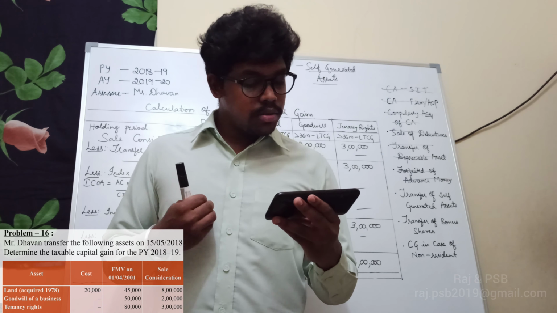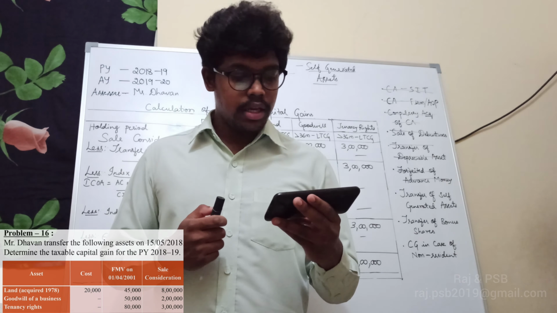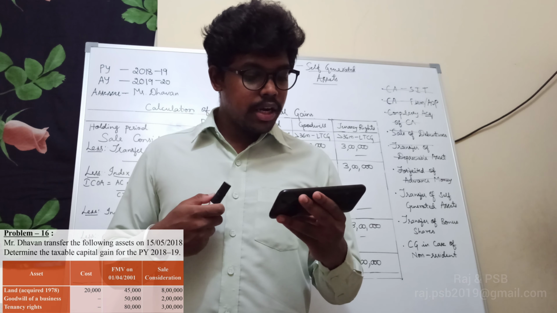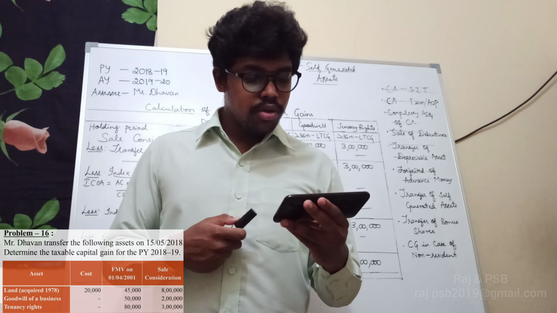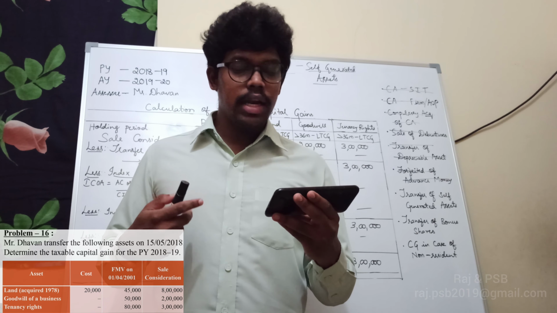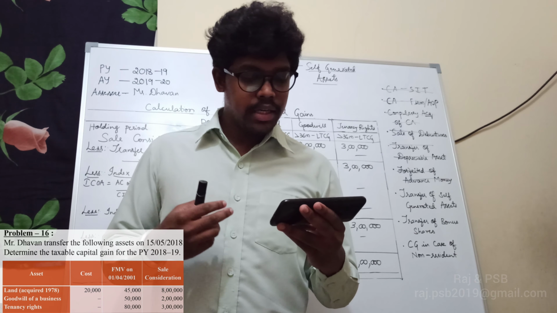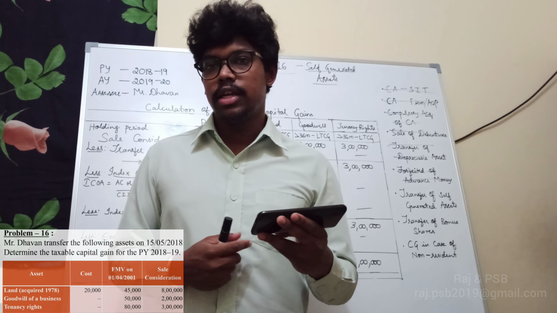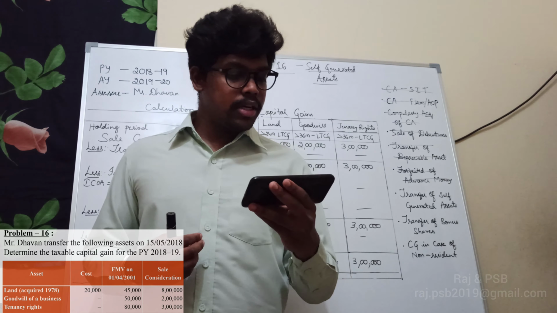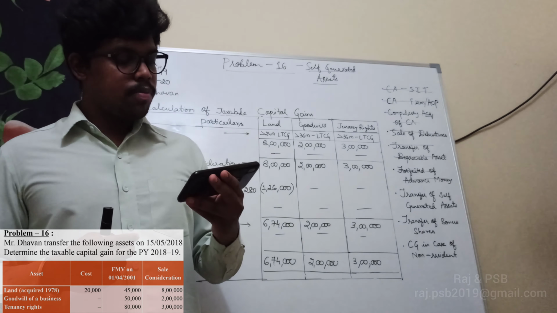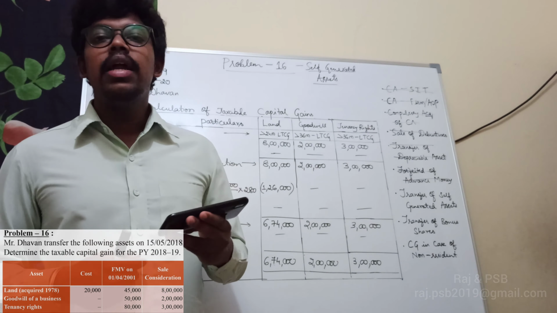The cost of the land is 20,000 and there is no cost for goodwill and tenancy rights. Next, fair market value as on 1/4/2001 is 45,000, 50,000 and 80,000 respectively, and sale consideration is 8 lakh, 2 lakh and 3 lakh respectively. Determine the taxable capital gain for the previous year 2018-19.